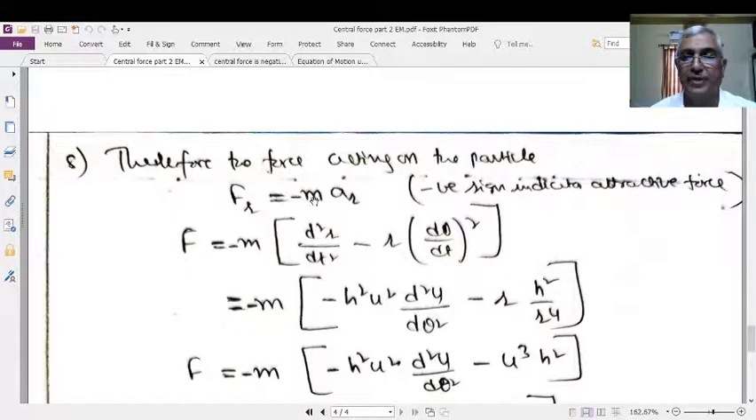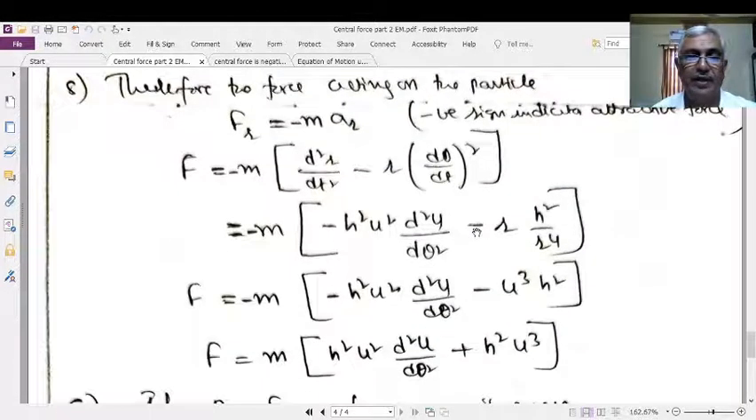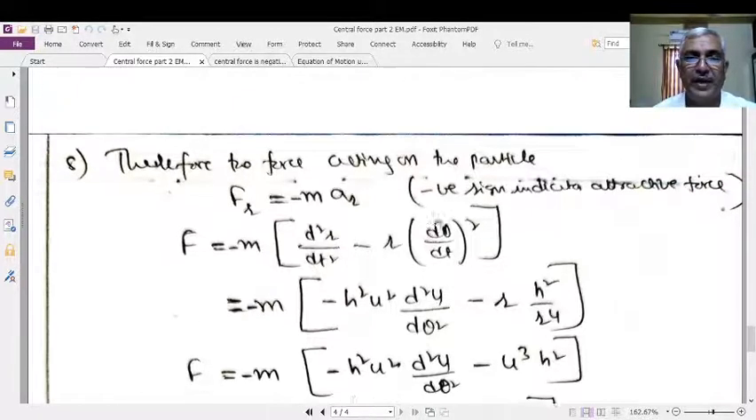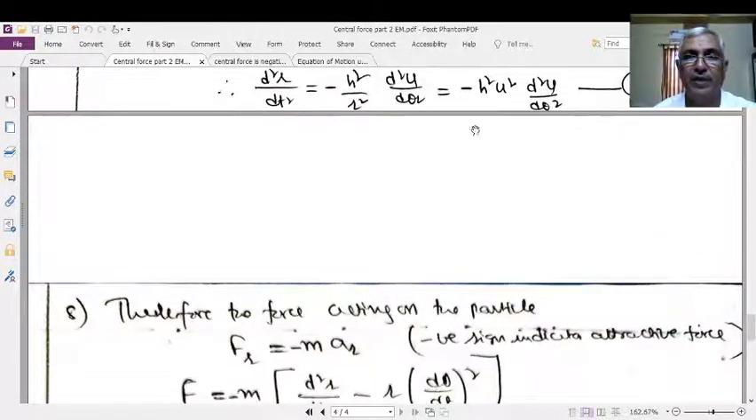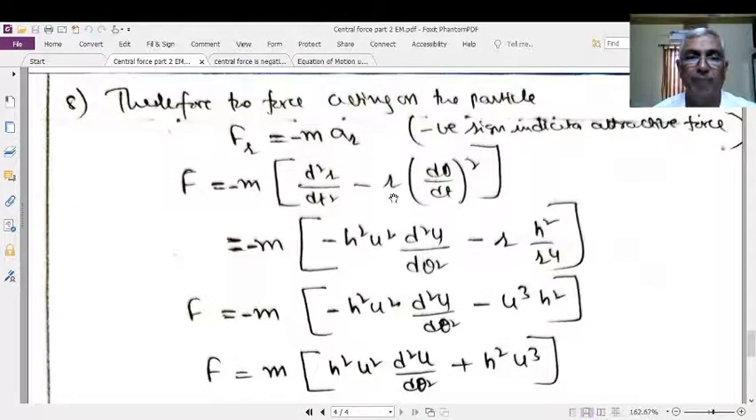Fr is equal to -m times ar. ar means d²r/dt² - r (dθ/dt)². Therefore, -m into d²r/dt², which we just arrived at, that is -h²u² d²u/dθ². This one, minus r into (dθ/dt)², where dθ/dt means h/r². Its square means h²/r⁴.